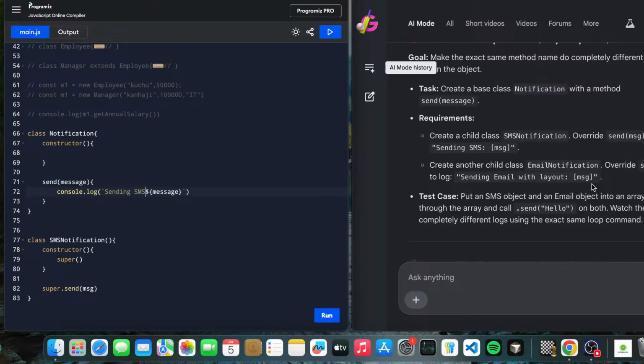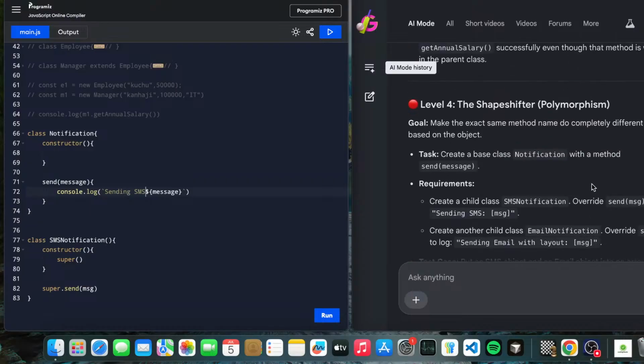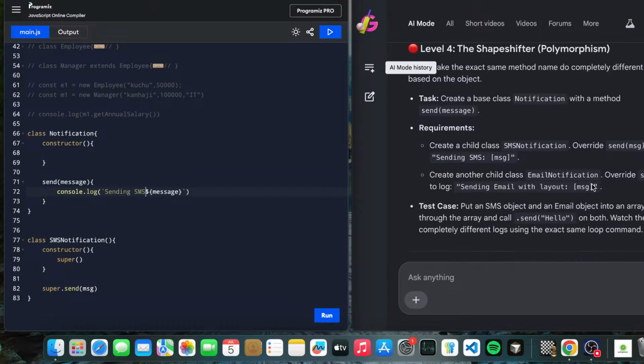Let's see. If you know about this, that we are practicing polymorphism, you can comment and guide us where we are going wrong. So we have to create a class. We have created one, and what we are doing is a message here. SMS notification is this, email notification is this.